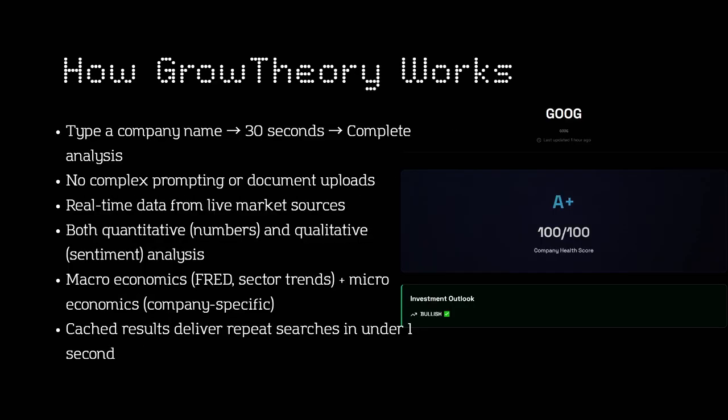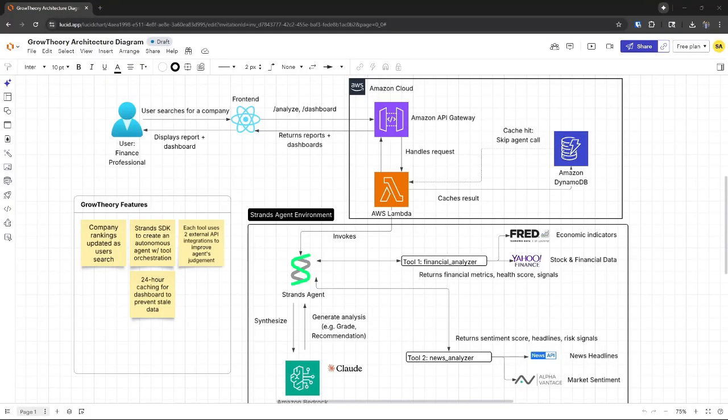How GrowTheory works is that you type a company name, and in under 30 seconds, you get a complete analysis. No complex prompting or document uploading required. You get real-time data from live market sources. GrowTheory takes into consideration both quantitative and qualitative analysis. We also consider macroeconomic trends such as unemployment rates or sector trends, and we also take into consideration microeconomic trends. And the data is cached to deliver faster performance the next time you search it.